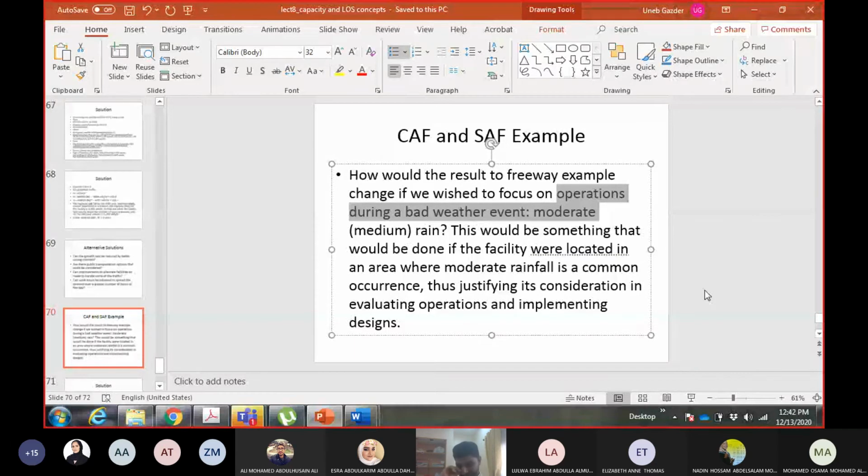So you see, since rainfall is frequent, if you go to Malaysia, for example, or Indonesia or Thailand or some other countries like that, medium rainfall is nothing for them. 11 months of the year they have medium rainfall. Now, in that area, you cannot say, oh, no, this is not normal, I will design for no rainfall. No, they will say you are fired. Okay, so don't get fired because of this. Design it or analyze it using the weather conditions which are at hand. Okay, so moderate rainfall, all other conditions are base, all the conditions are standard.